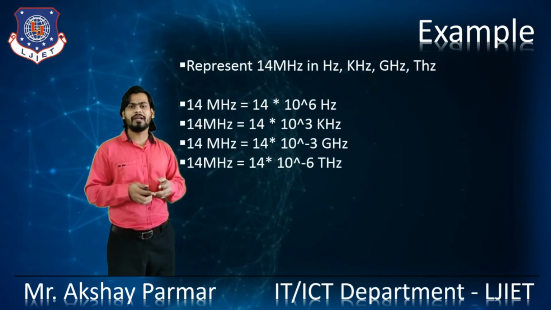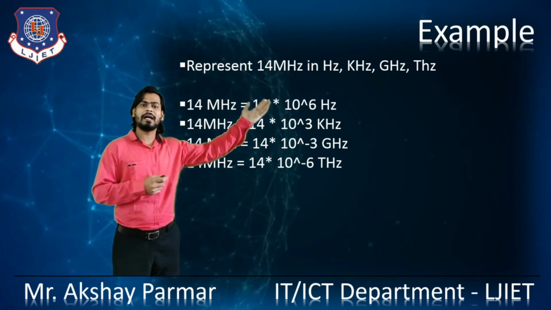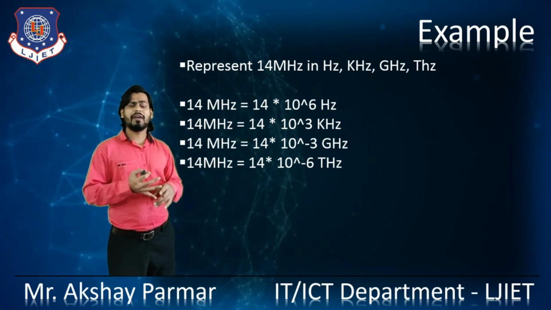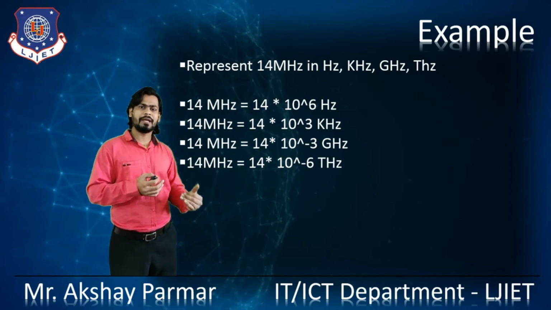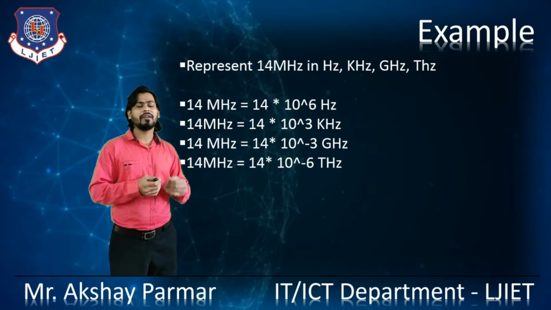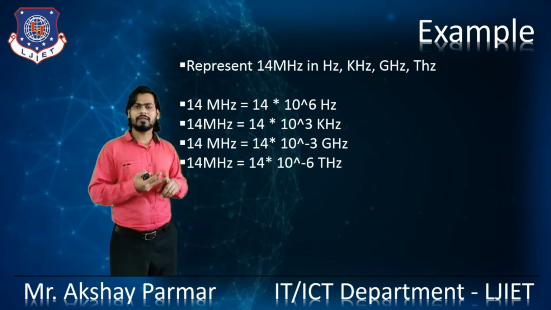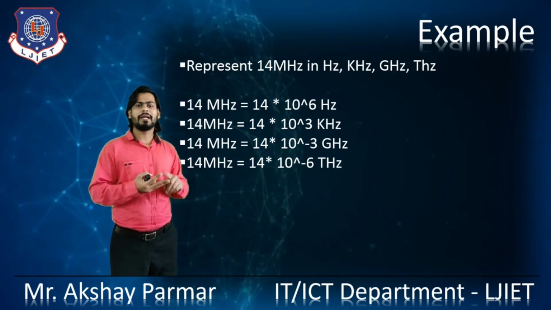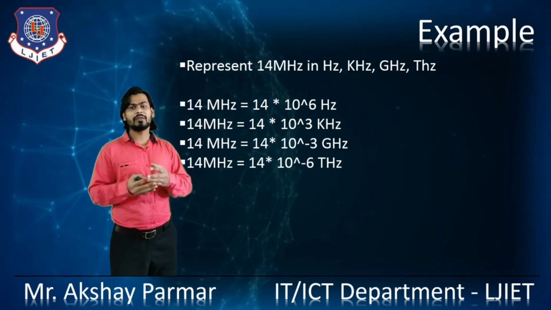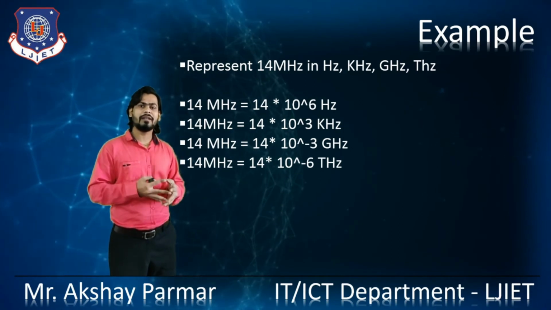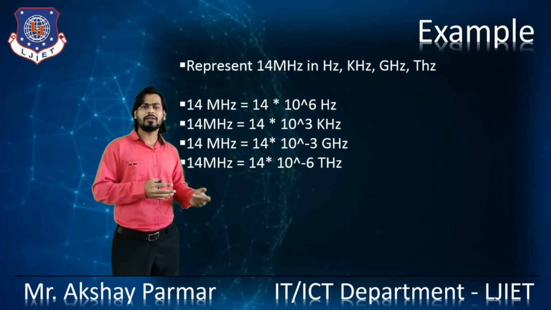Similarly, represent 14 megahertz in hertz, kilohertz, gigahertz and terahertz. We have already seen the hertz, kilohertz, megahertz, gigahertz and terahertz. Just as we converted milliseconds into microseconds, we can convert megahertz into the other units.